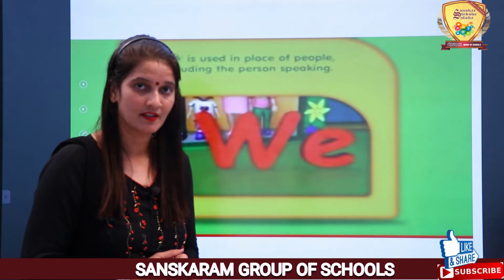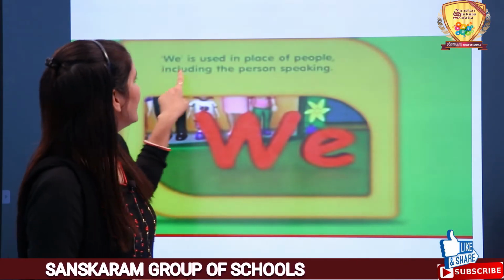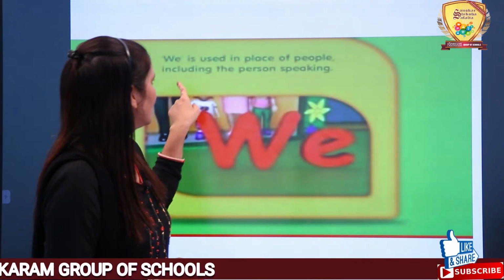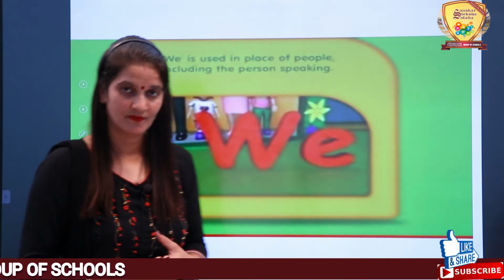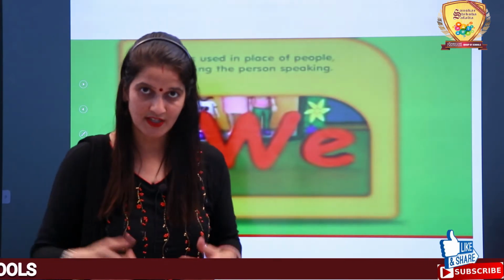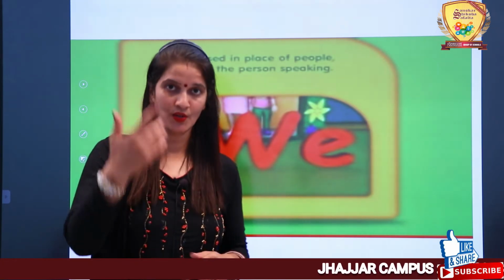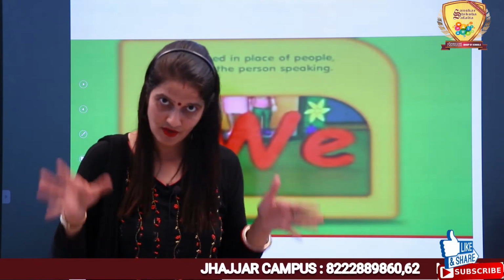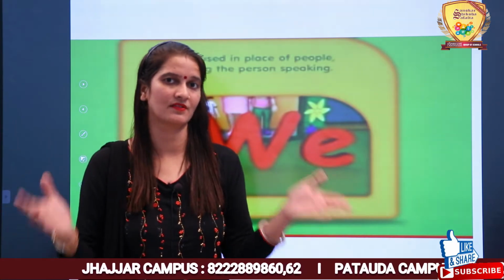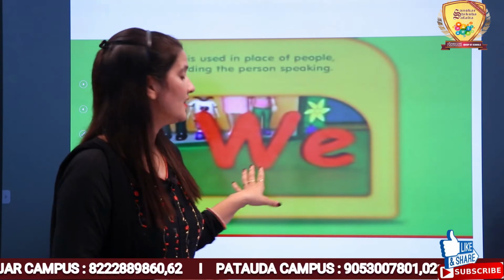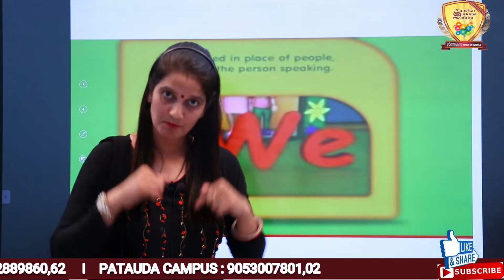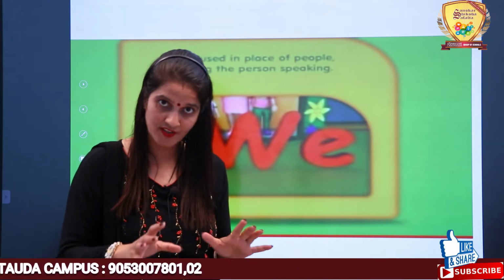Next one is we. What is we? We is used in place of people including the person speaking. We means about us including me. That can be I, you and there can be lots of persons or lots of things. We is used including me. Got it?